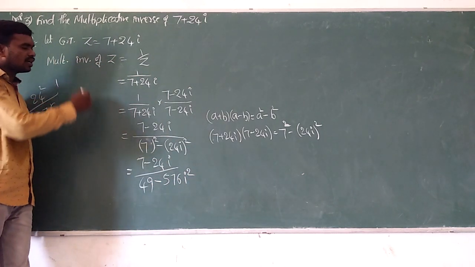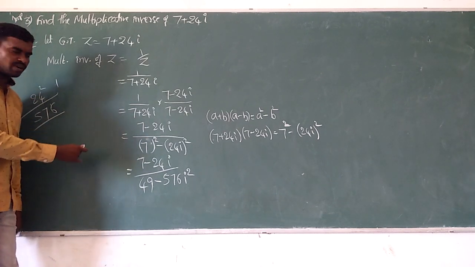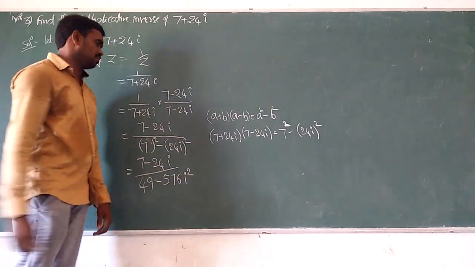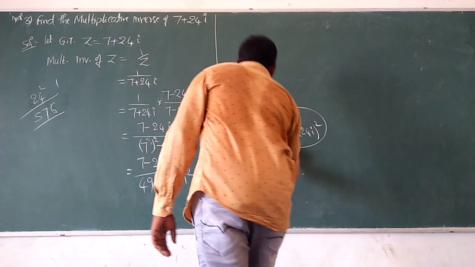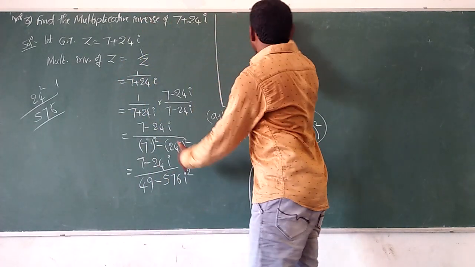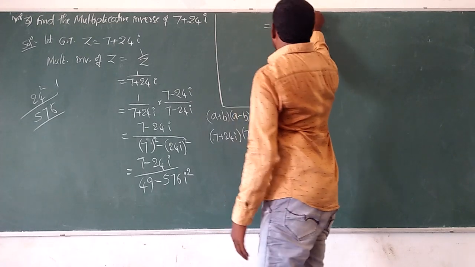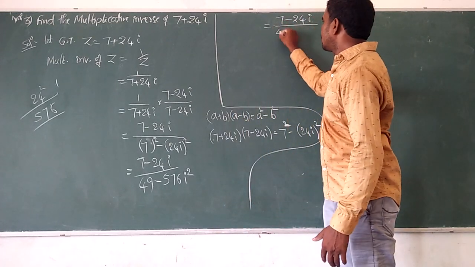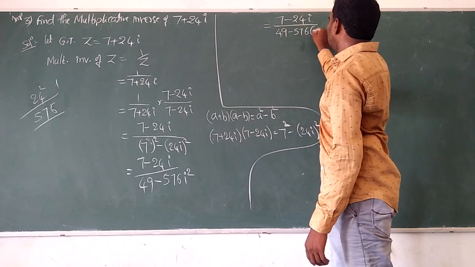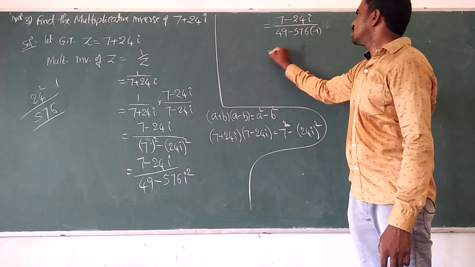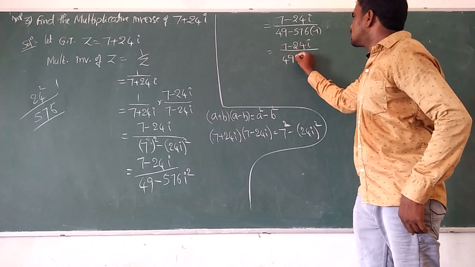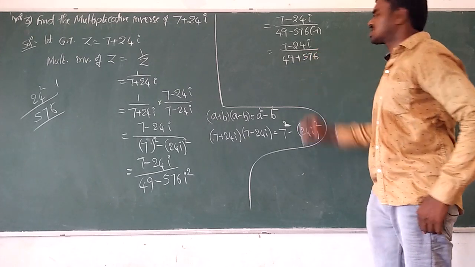In the note I told you what is i square, what is i cube, what is i quad. You see? Yes, i square is minus 1. So the multiplicative inverse of z we are getting is (7 minus 24i) by (49 minus 576 i square). i square value is minus 1, so 576 into minus 1, minus into minus is plus. So 7 minus 24i by 49 plus 576.